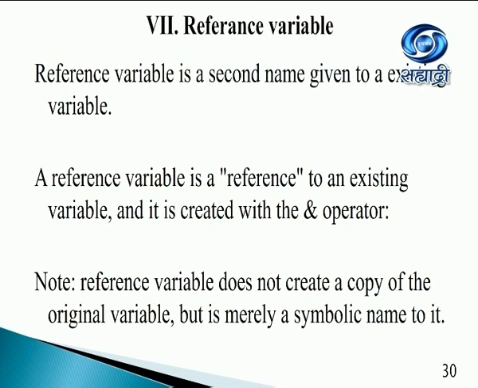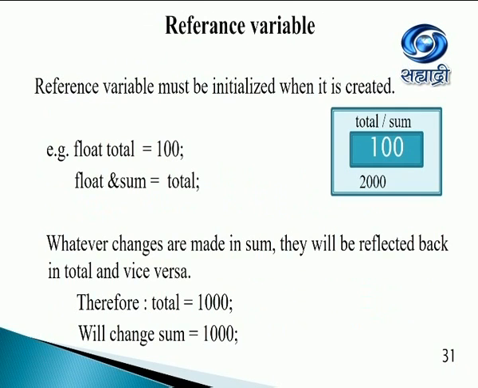Reference variable. Reference is an interesting concept in C++. It refers to another name that is given to an already existing variable. So we have one memory location and two names, which is allowed in C++. Now, for example, here I've taken, suppose the memory location is 2000 and I already have a float called total, which has the value 100.